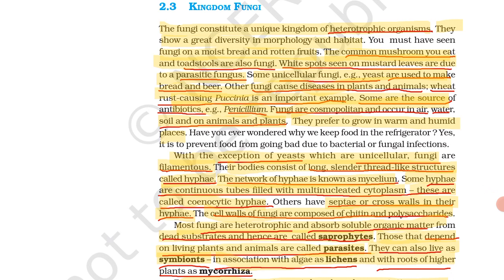With the exception of yeast, which are unicellular fungi, fungi are filamentous. The bodies consist of long, slender, thread-like structures called hyphae. The network of hyphae is called mycelium. Some hyphae are continuous tubes filled with multinucleated cytoplasm. These are called coenocytic hyphae. So listen here.